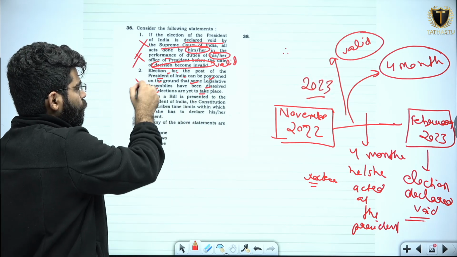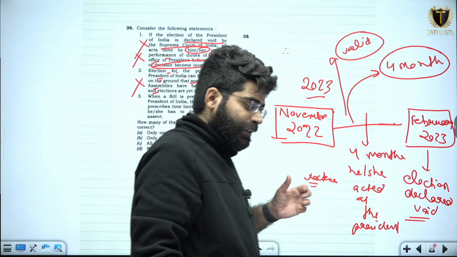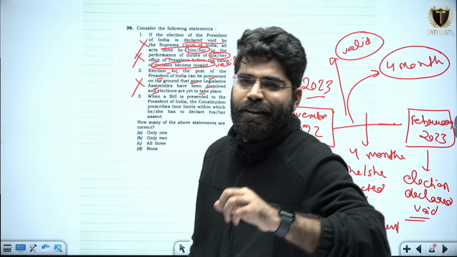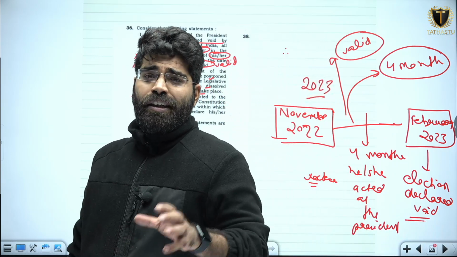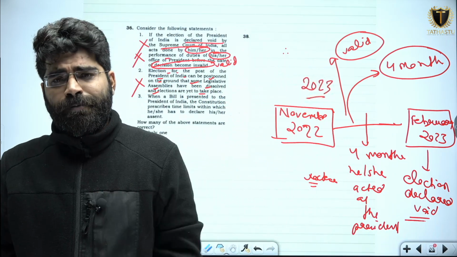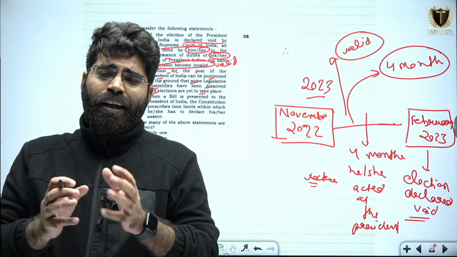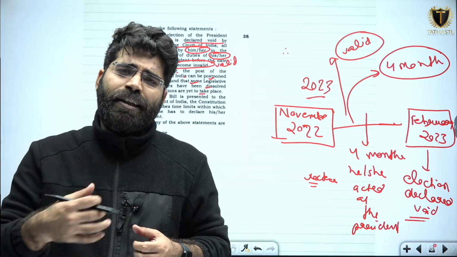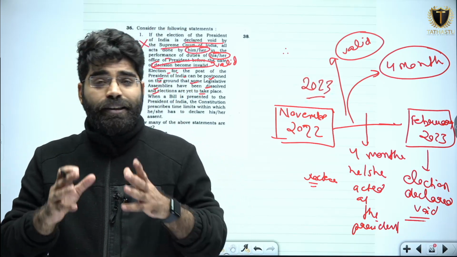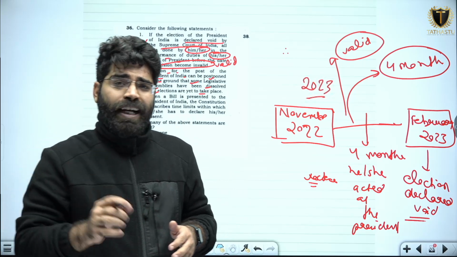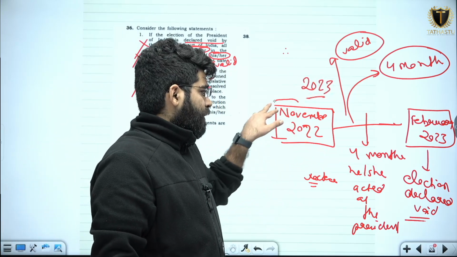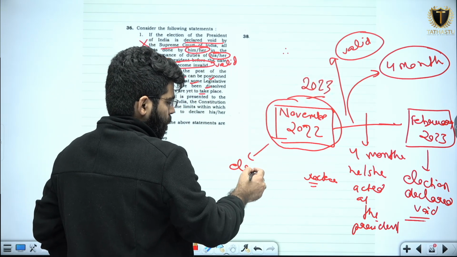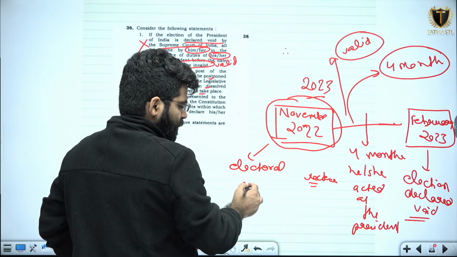This is also a wrong statement, because it has been clearly mentioned that you cannot cancel out a presidential election on the reason that the electoral college was incomplete. What reason was given? That if you say the electoral college was incomplete, then in this case you can cancel out the presidential election. This can never happen. For the time being, whatever electoral college was present in November 2022, you will conduct the election with that.